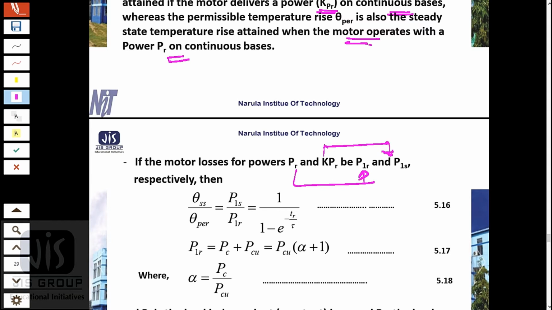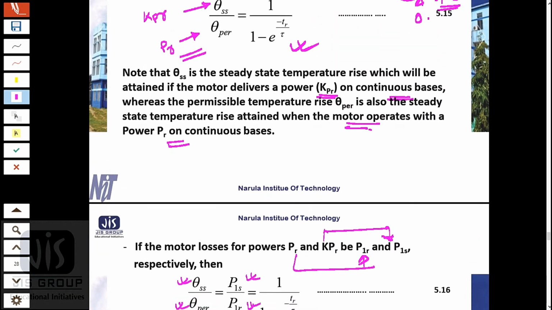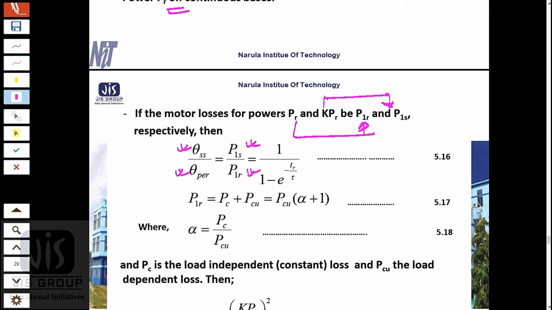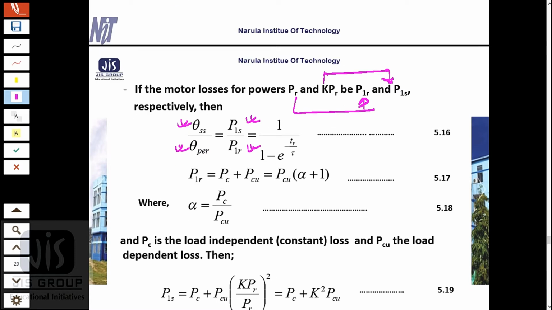So you can write that theta ss by theta pr equals p1s by p1r equals this, because theta is proportional to the power: more the power, more the temperature rise.